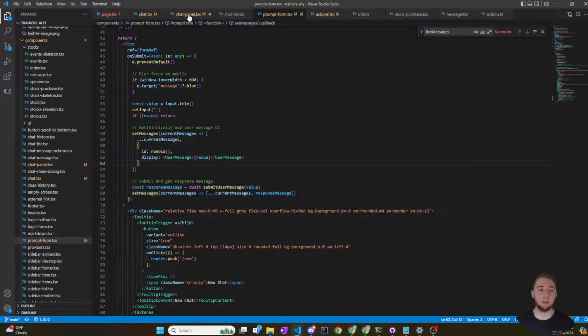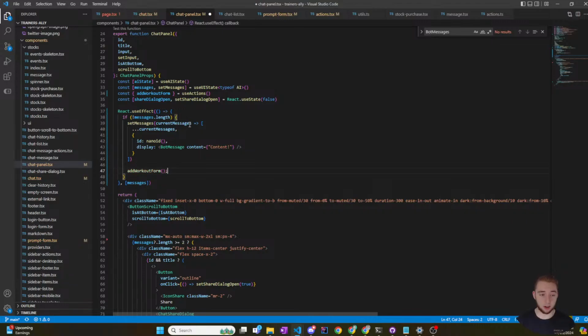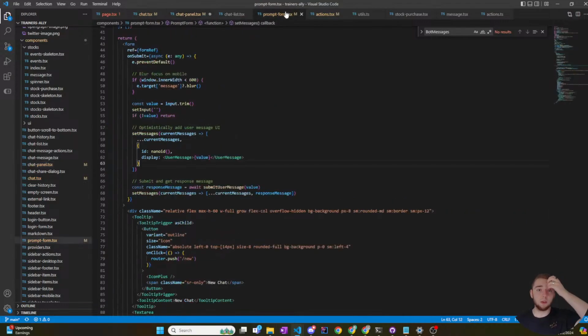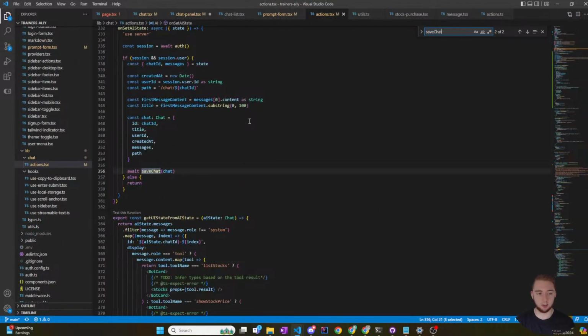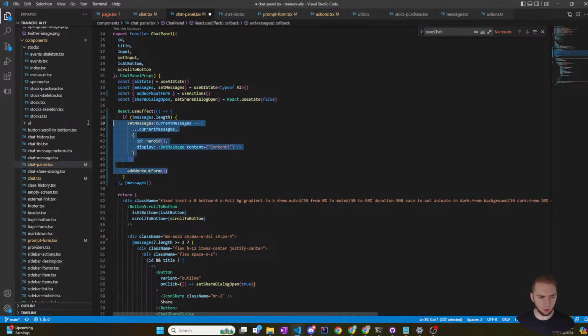But anyway, in my chat panel, I got so sidetracked there. Add workout form. So if messages is empty, I want to set messages, and then I also want to call add workout form. That doesn't take any parameters. It also doesn't return anything either. So I should just be able to call those two things and be good. Well, no, because I need to save the chat. Where do I save the chat again? Save chat. That is on, oh no, that's good, because on set AI state, I actually set the AI state, and so it is going to save the chat. I think this order is right.